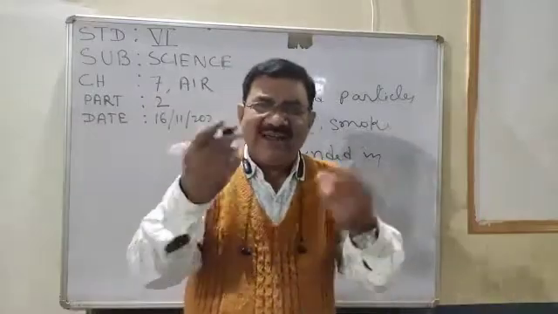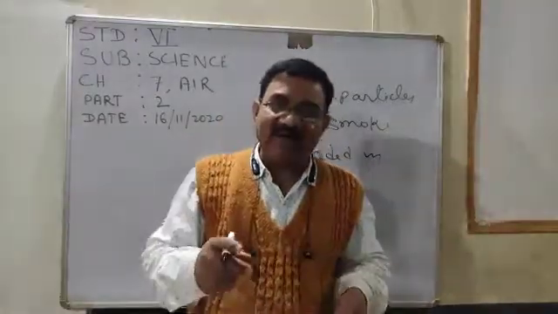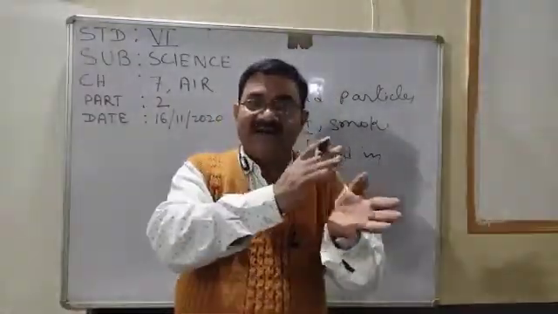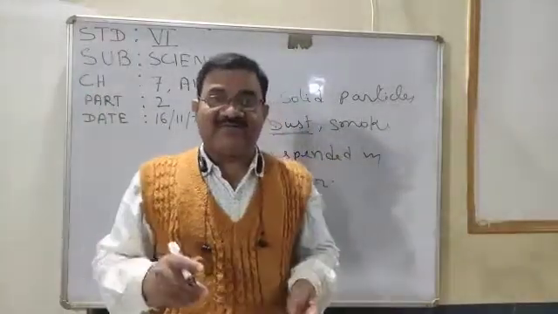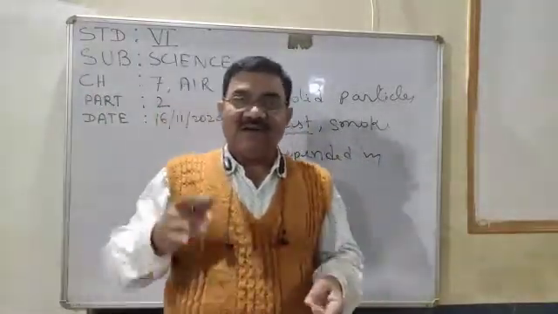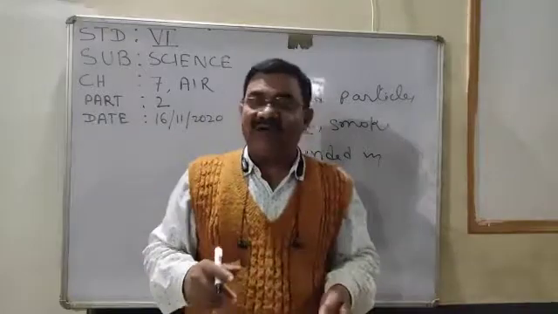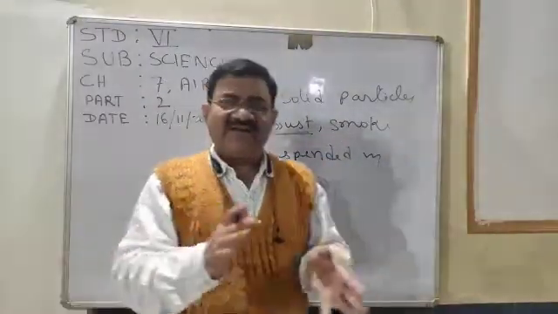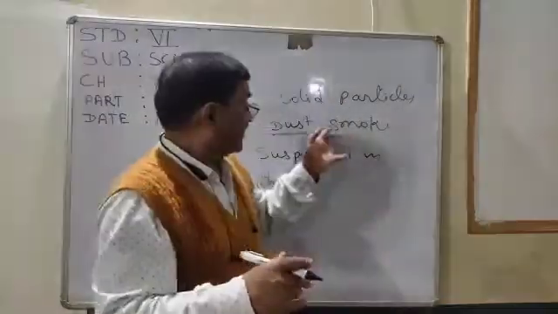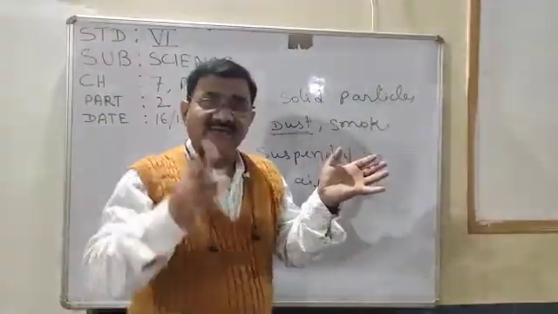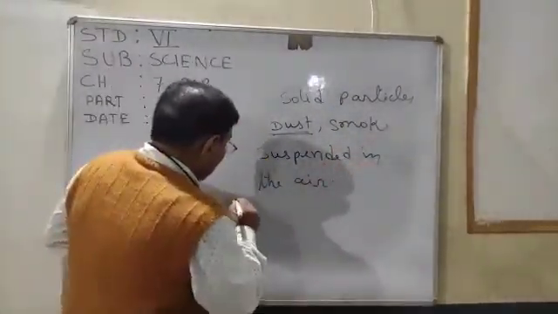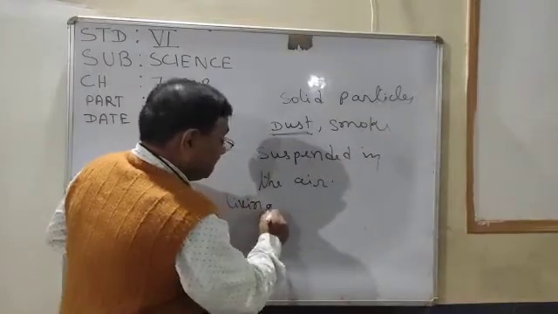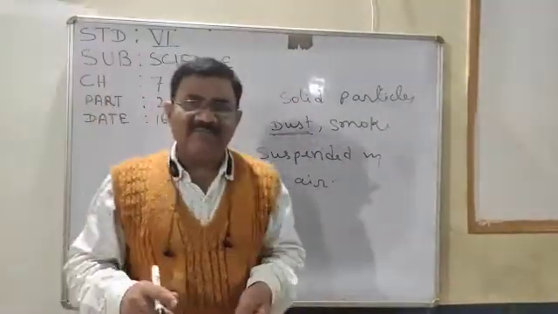Hair and pollen grains are also present. I have taught about pollen grains, which burst and are dispersed by wind, transferred from the anther to the stigma during pollination. Other than non-living things, some living materials are also present in air. Can you name them?